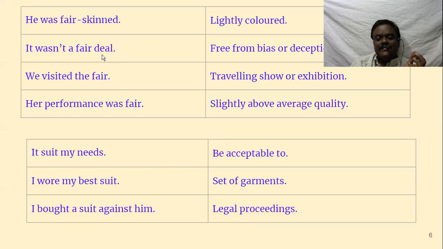It wasn't a fair deal. What does deal mean? A transaction. We agree to some deal. You give me that one, I take this one. That is a deal. It wasn't a fair deal means it's not a good deal. Fair deal is free from bias or deception. That means there is no deception. Fair deal means it's a good deal. There is no deception, there is no bias. Such deals are called fair deals. Or if it is not fair, what do we say? It is a biased deal, a deceptive deal. We visited the fair.